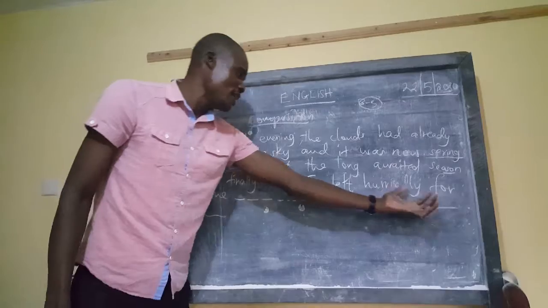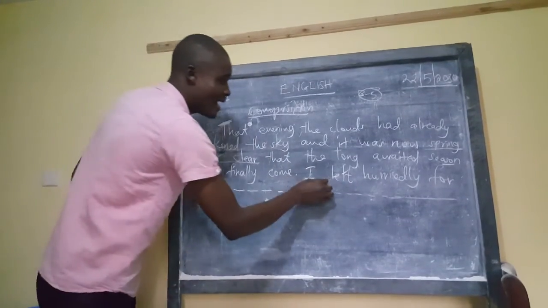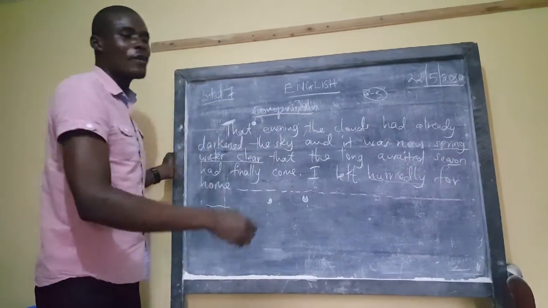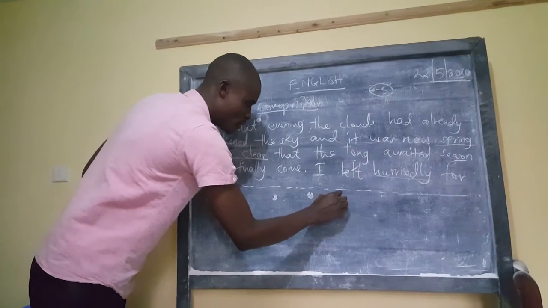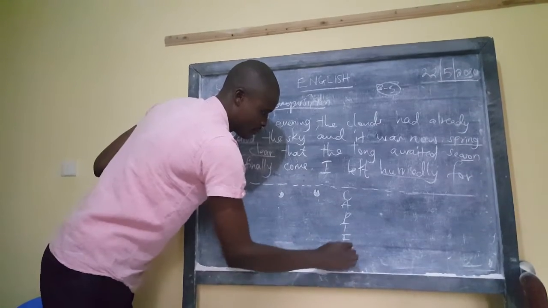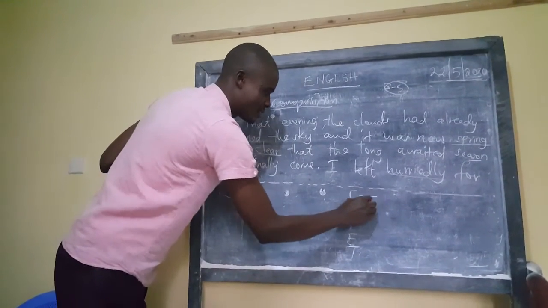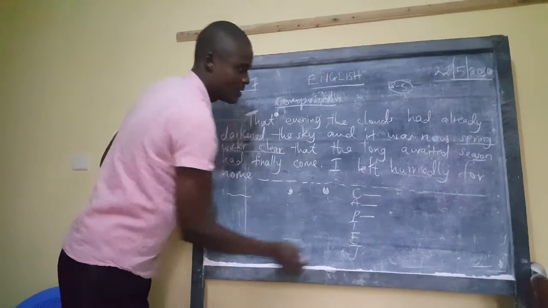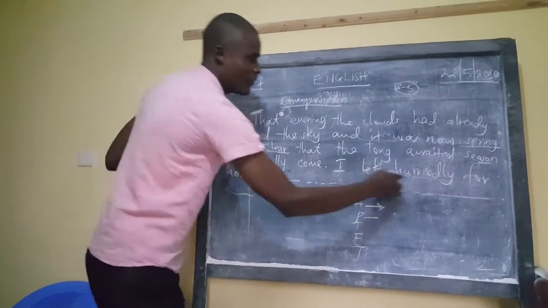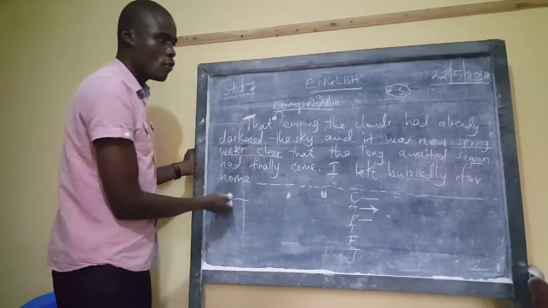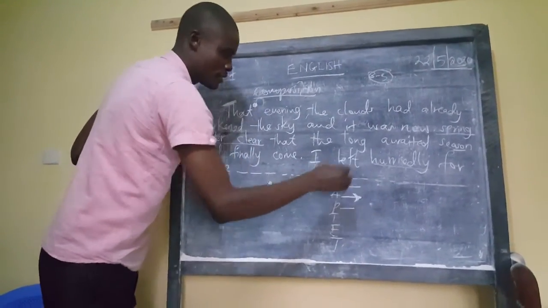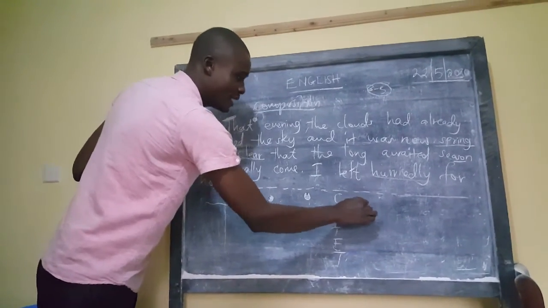So I left hurriedly for home. This person is saying, I left hurriedly. Description. We're using an adverb here to describe how the person left. So we are still going back to our use of description. Describe your characters. Describe your actions. Describe the places. And I'm underlining that again, the way the person is doing here. We left hurriedly, not just we left for home. No, describe how you left. If you left lackadaisically, you will describe. If you left hurriedly, you describe it.